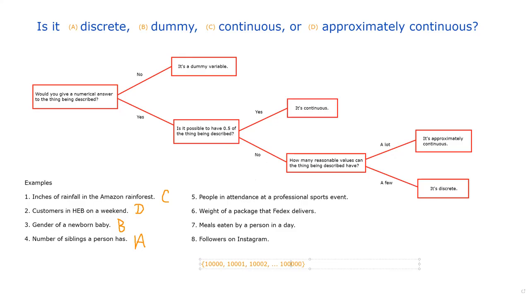So we're talking about a list with a very, very large number of values that it could take on, more than you could count on one hand. For that reason, I'm going to say that there are a lot of different possible values, and so it's approximately continuous. So I'm going to say D.